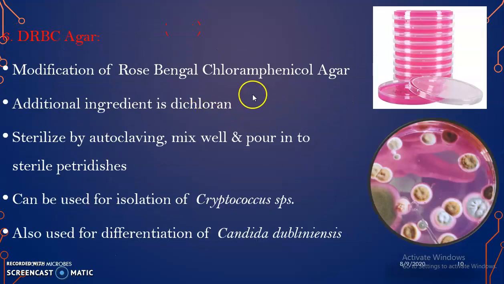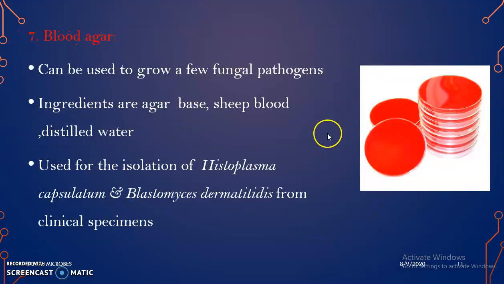Next one is DRBC agar. It's a modification of Rose Bengal chloramphenicol agar. The additional ingredient is dichloran, sterilized by autoclaving, mix well and pour into sterile petri dishes, and the medium looks very beautiful and appears pink in color and is used for the isolation of Cryptococcus species, and it can also be used for differentiation of Candida species.